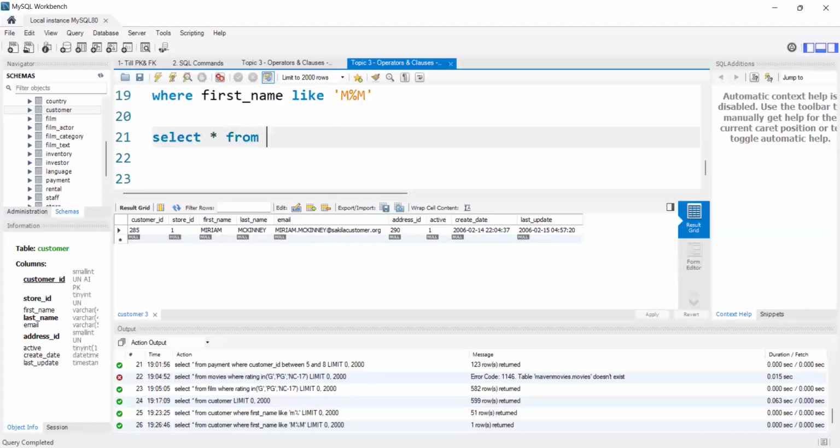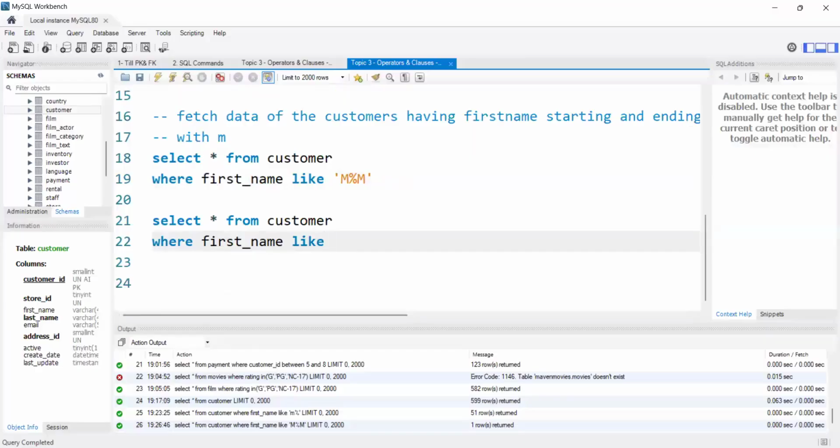Select star from customer where first name like T underscore M. This indicates that my complete word is only 3 characters.